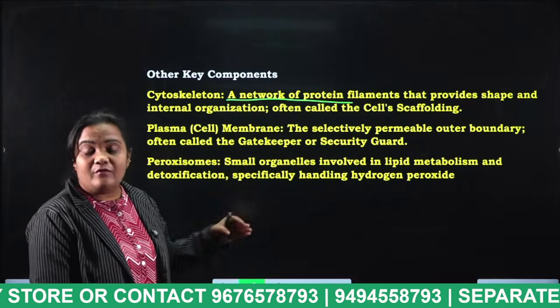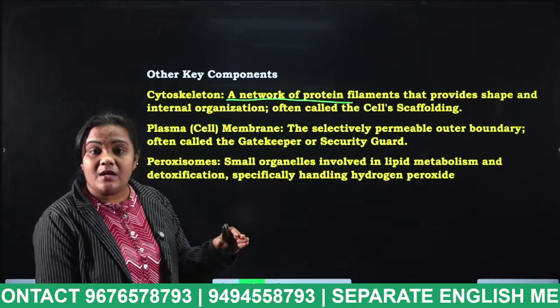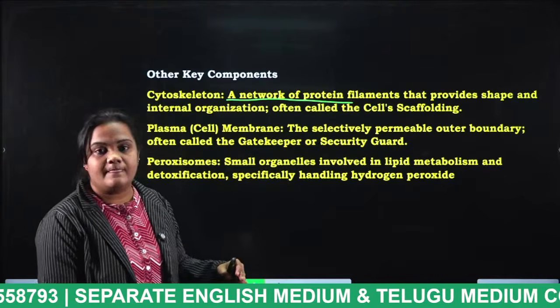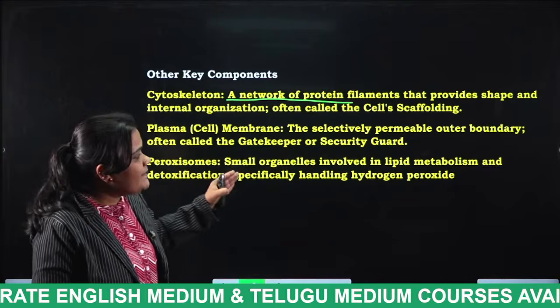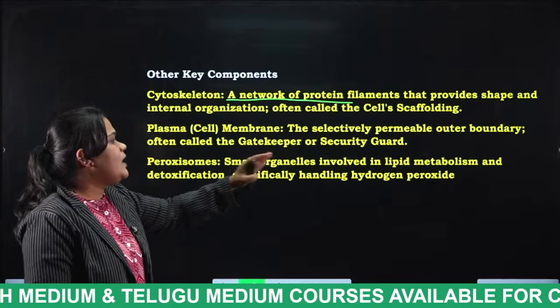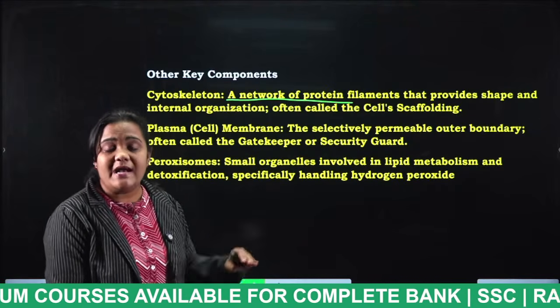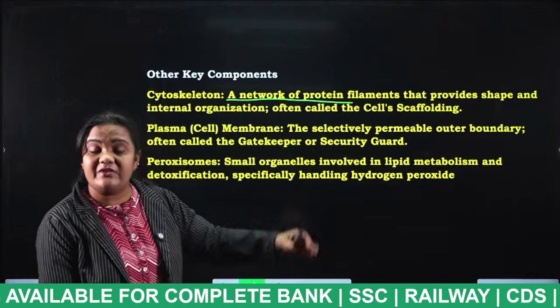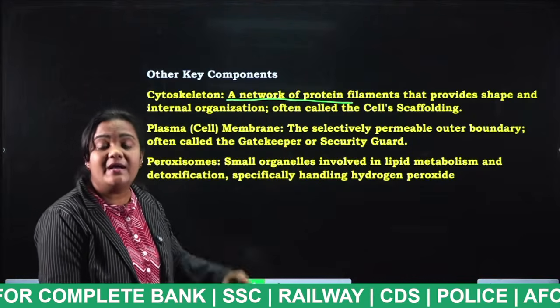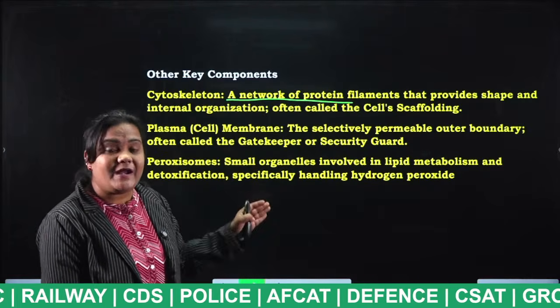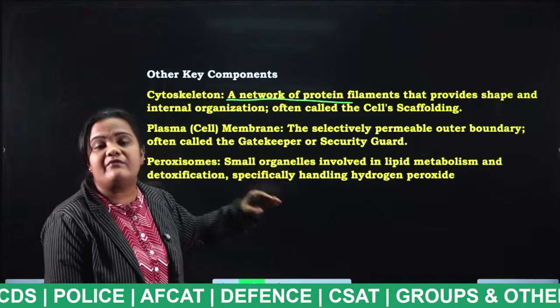Already I have told you the cytoskeleton gives the shape for the cell. And finally plasma membrane, the selective permeable outer boundary, often called the gatekeeper or security guard. The outermost layer of the cell is considered as what, students? Plasma membrane. So what is the nickname? Gatekeeper or security guard of the cell.